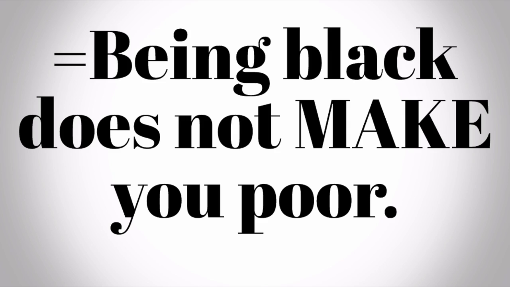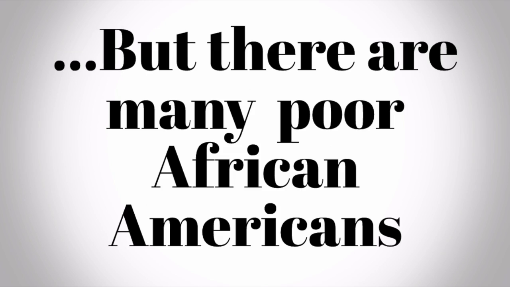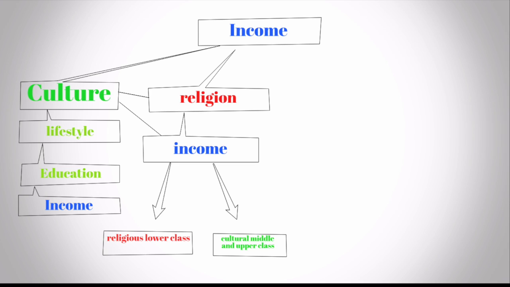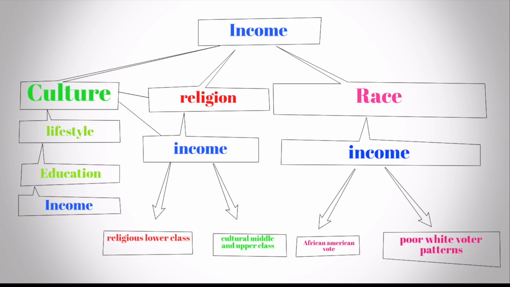Unlike religion, it is not affected by income. However, there is a direct correlation between the race of a voter and their income. The same pattern for how an African American might vote is the same pattern for how a poor voter might vote. Earlier, me and Jen established the knowledge that cultural factors in voting have strong ties to income. Well, to summarize, so do racial factors. They too have a strong tie to income. What we can derive then is that income is the best indicator of elections and voters because of the close ties it has with culture.